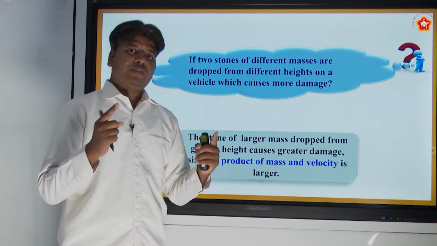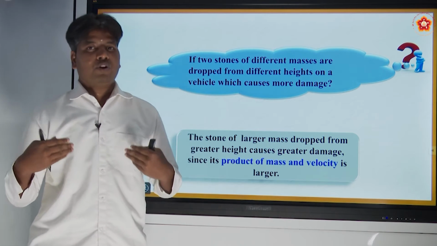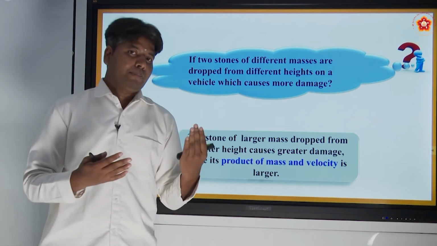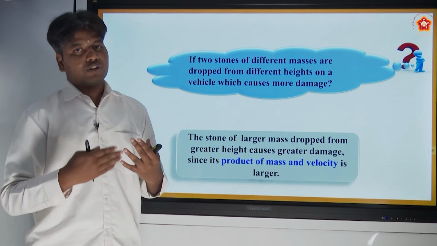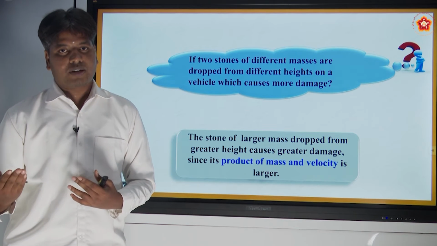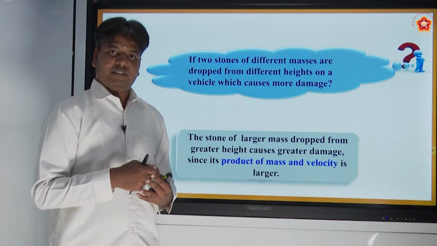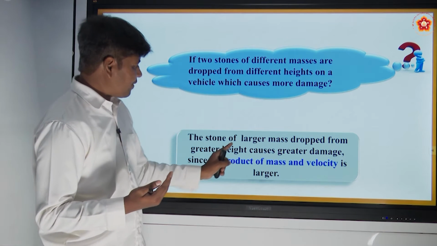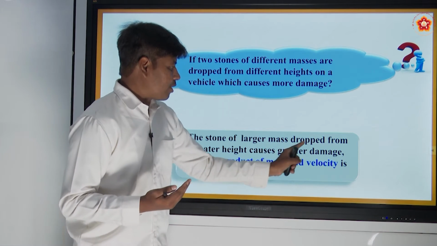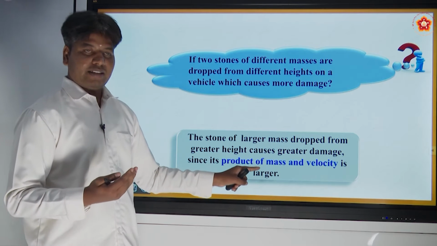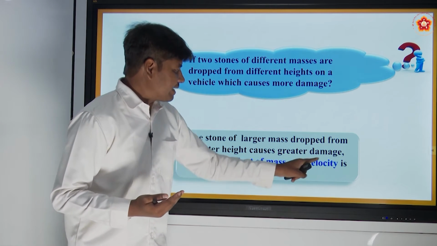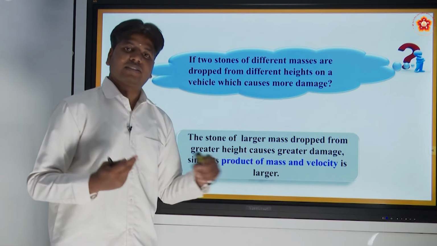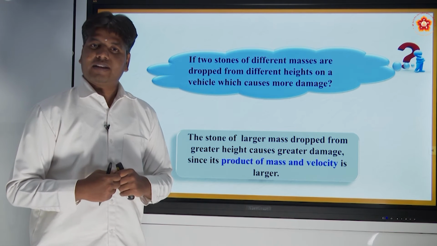So you just think of the last two scenarios where we have talked about the physical quantity depending on the mass, and the motion also depending on the velocity, right? So our intuition says that the stone of larger mass dropped from a greater height causes greater damage since its product of mass and velocity is larger, right?